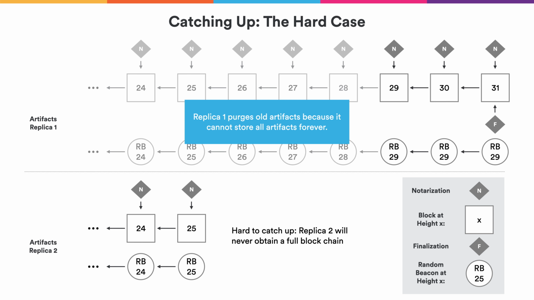And now imagine that replica 2 is so far behind that everybody else already deleted parts of the blockchain that replica 2 is still looking for. How will it now ever be able to resume and to catch up to the latest state of the protocol? That's the problem that we're going to solve in this talk.